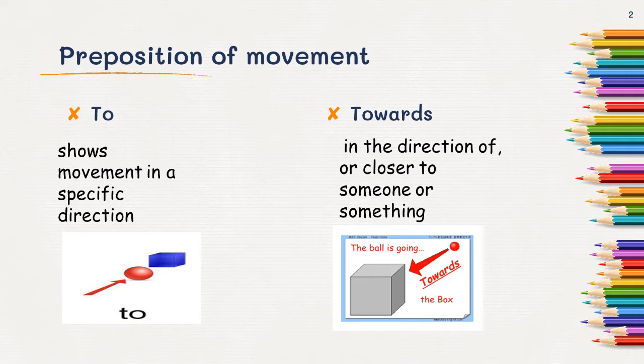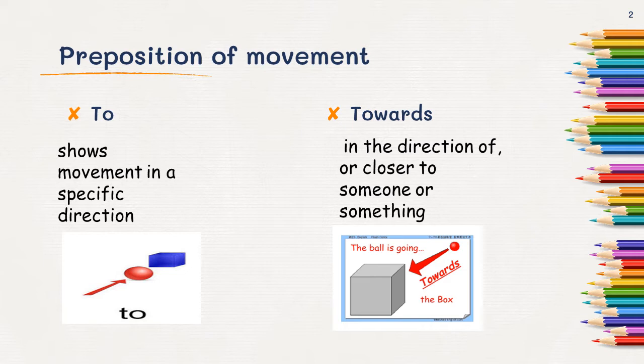For example, if I say a sentence, I am going to school, it means that I am going in a specific direction. My position with that particular noun, that is school, is that I am moving in the direction of that place, which means school.